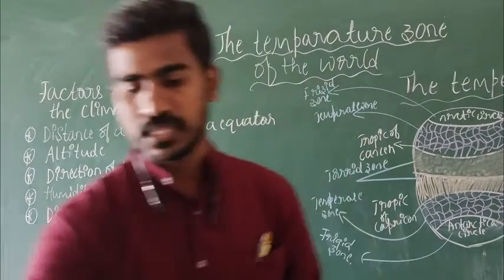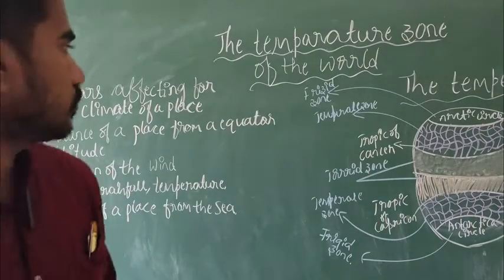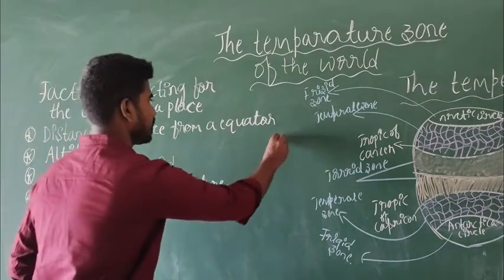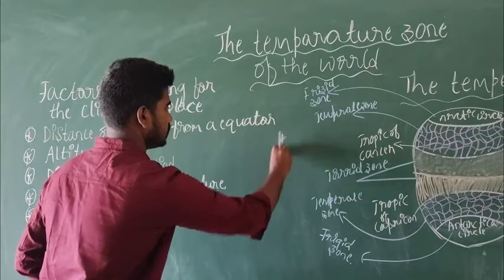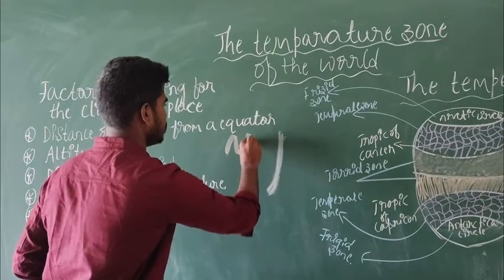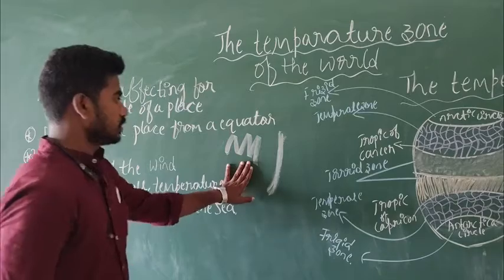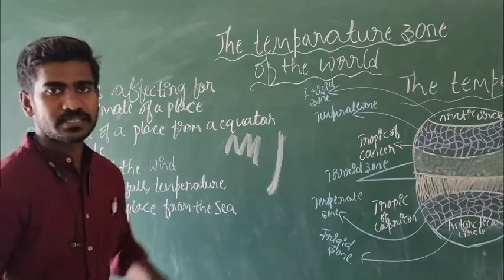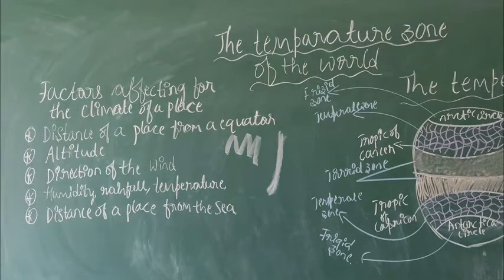So there is one thing. Just imagine this as a sea and this as a land. This is a land and this is a sea, just for imagination.